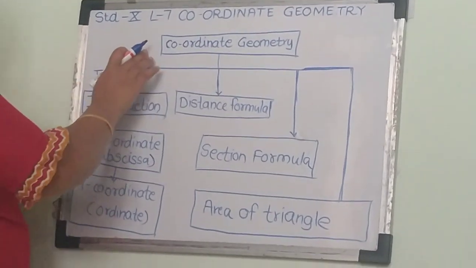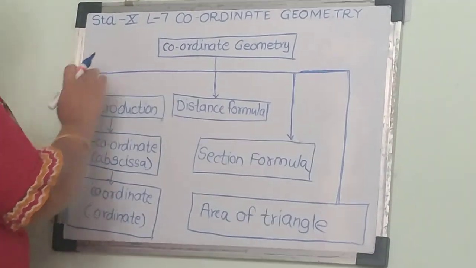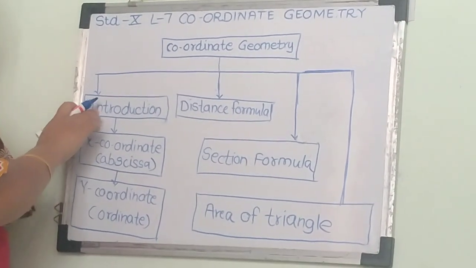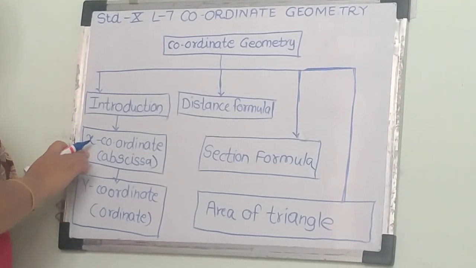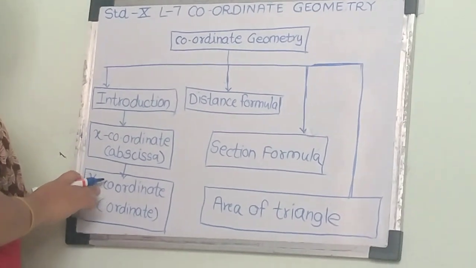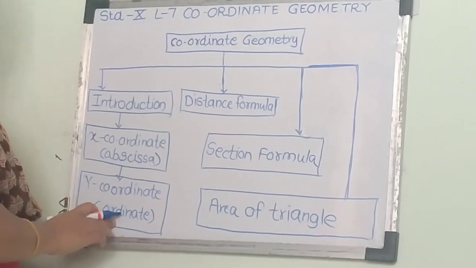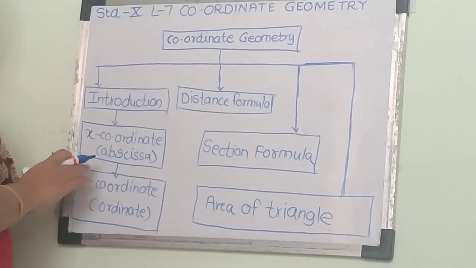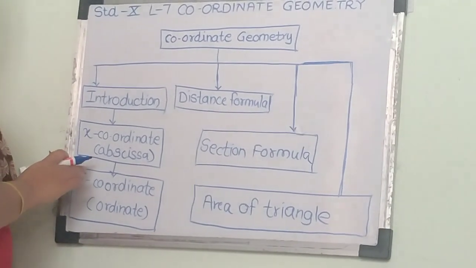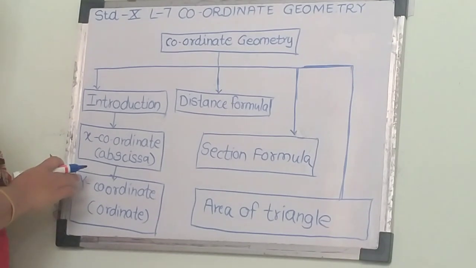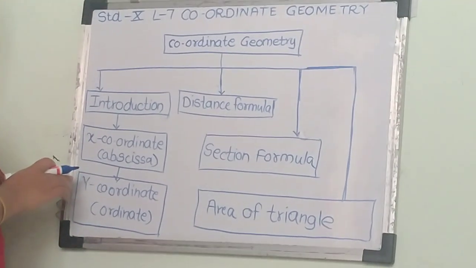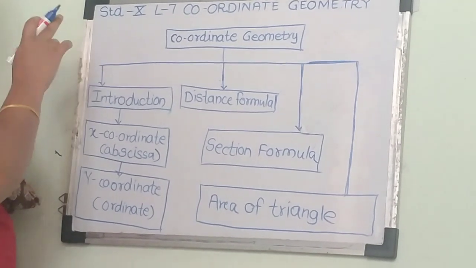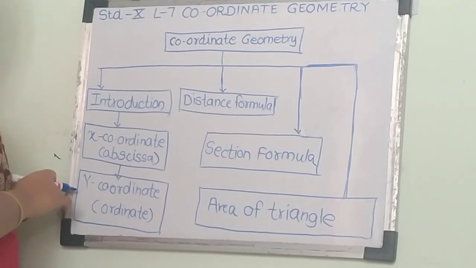Now we are going to see what we are going to learn in this lesson. First, in the introduction, x coordinate, that is abscissa, and y coordinate, that is ordinate. We already learned in 9th standard the xy plane, that is the Cartesian plane, in which the horizontal line is the x-axis and the vertical line is the y-axis.